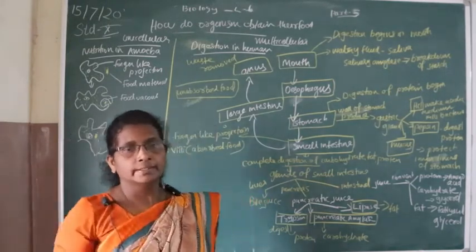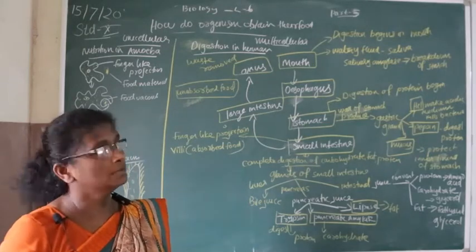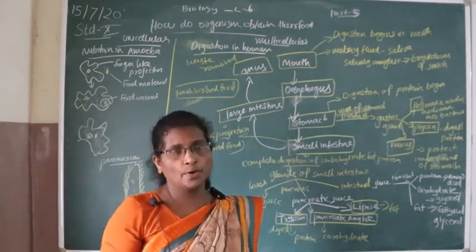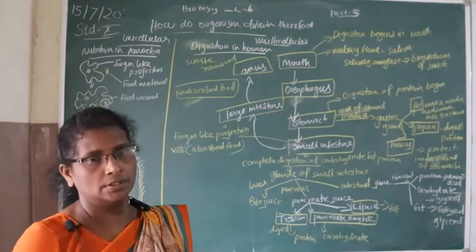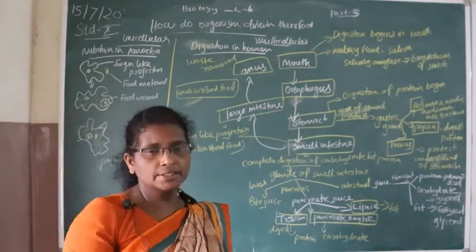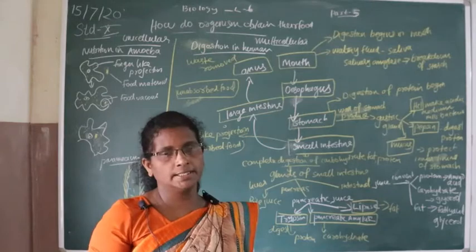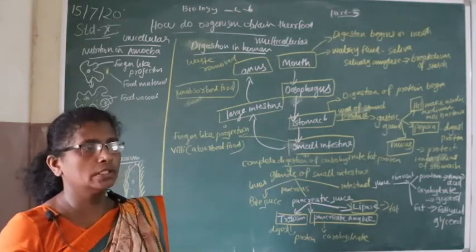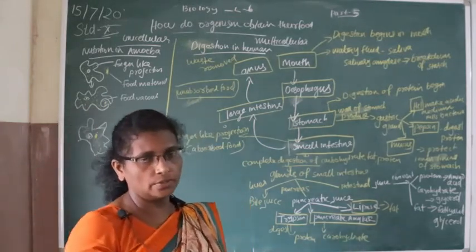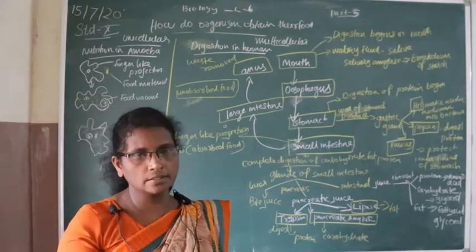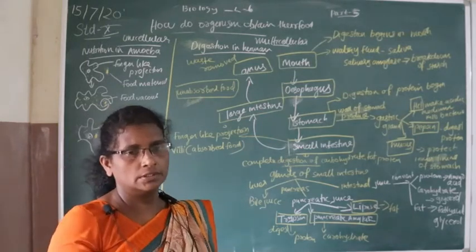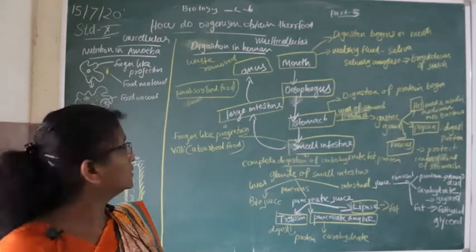Today we are going to learn how organisms obtain their food. The organism is unicellular or multicellular. How do unicellular organisms obtain their food, and how do multicellular organisms obtain their food? This we will discuss today.